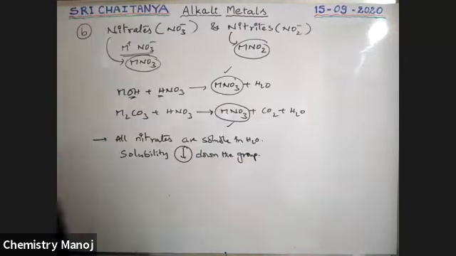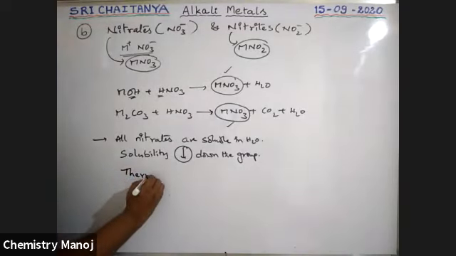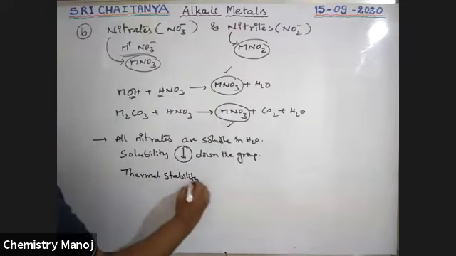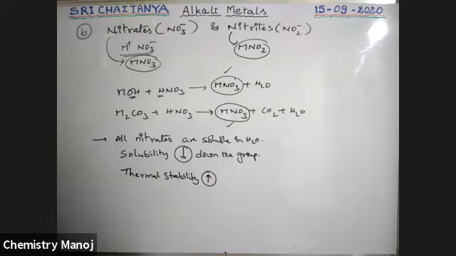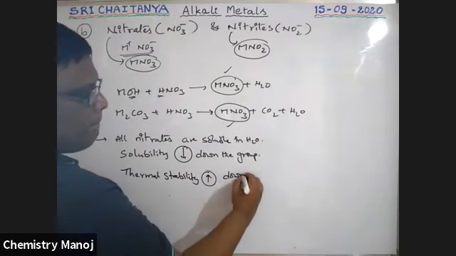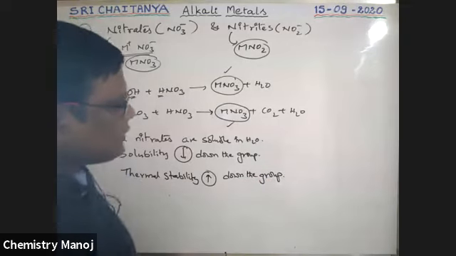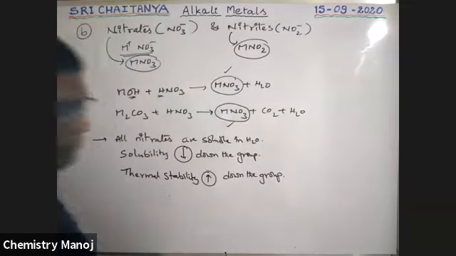So from top to bottom, solubility decreases, and thermal stability increases down the group.